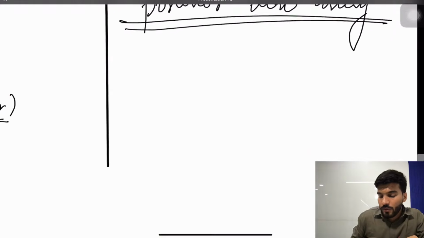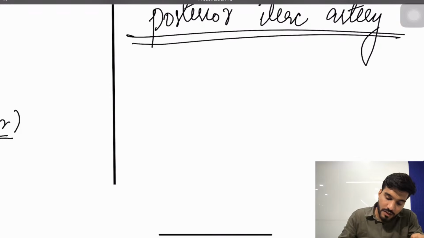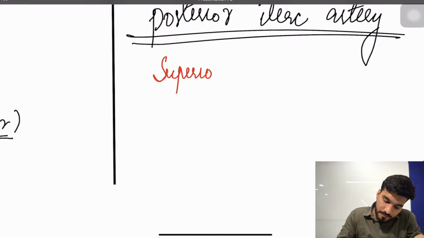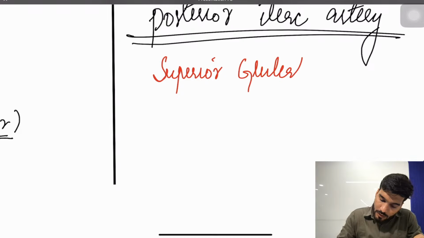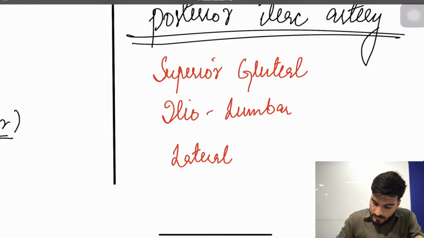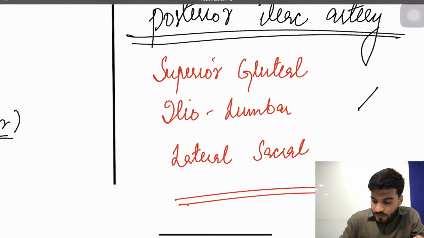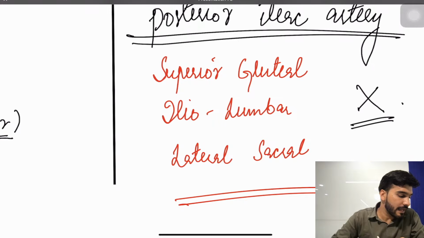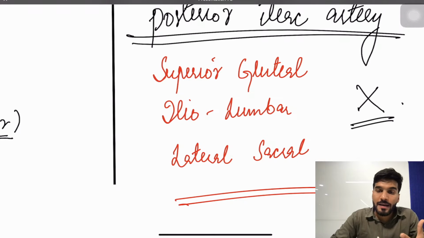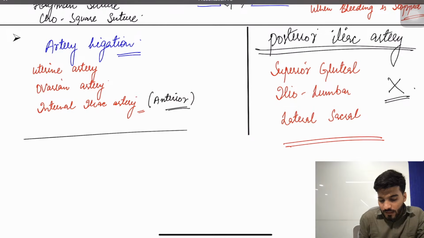Whenever the question asks which of the following branches should not be ligated in case of PPH, remember these three branches: superior gluteal, iliolumbar, and lateral sacral. Never ligate these branches. If we ligate them, the patient will complain of paralysis and numbness. Always ligate the anterior branch of the internal iliac artery.